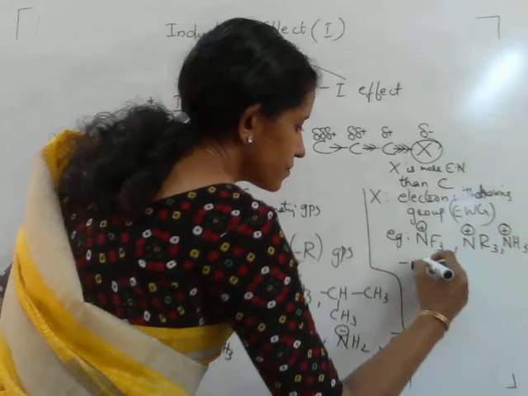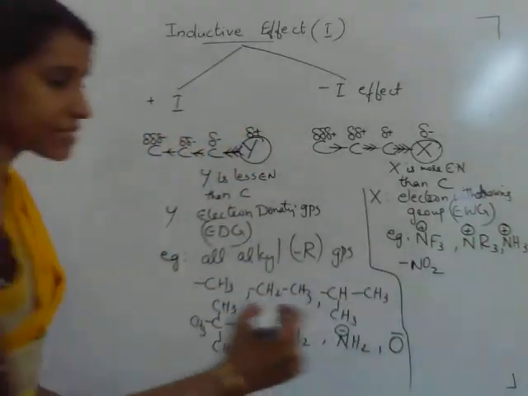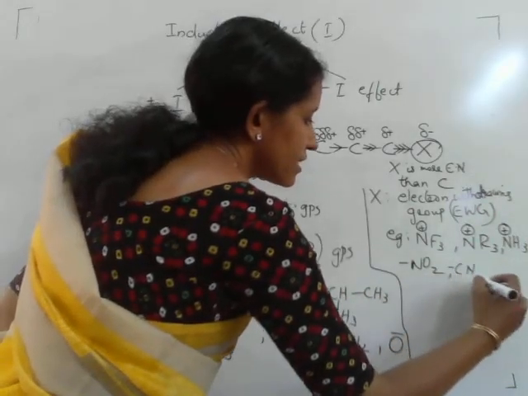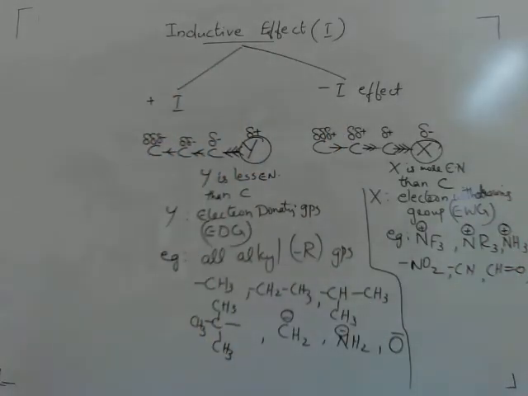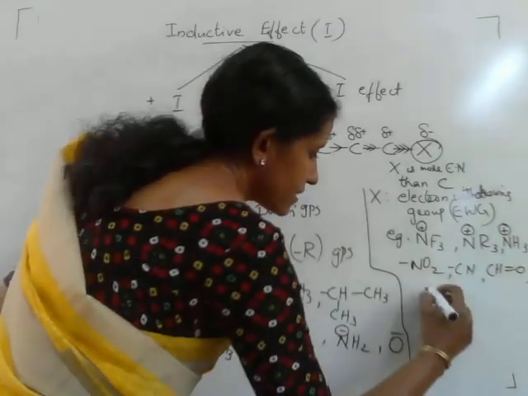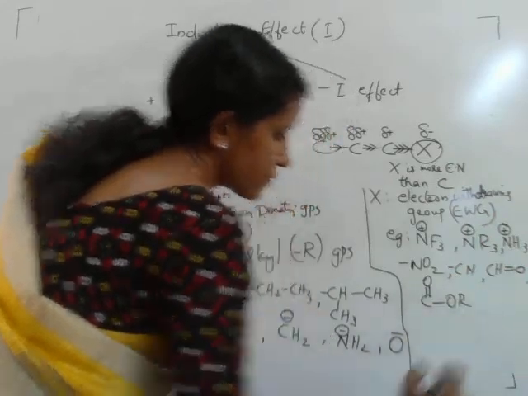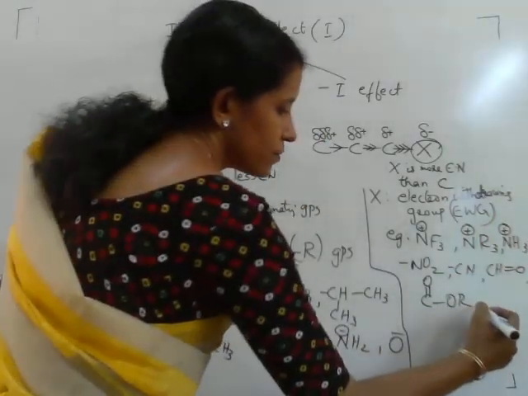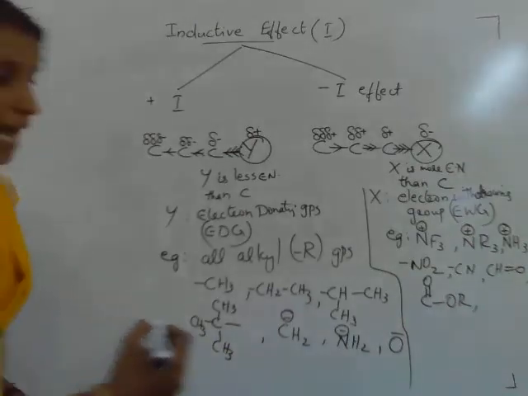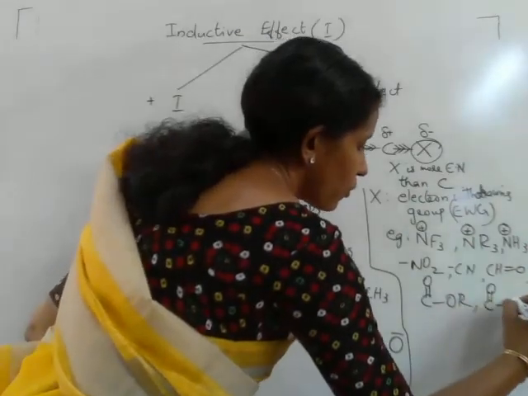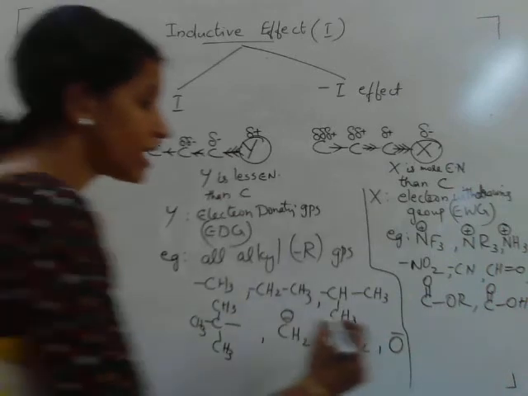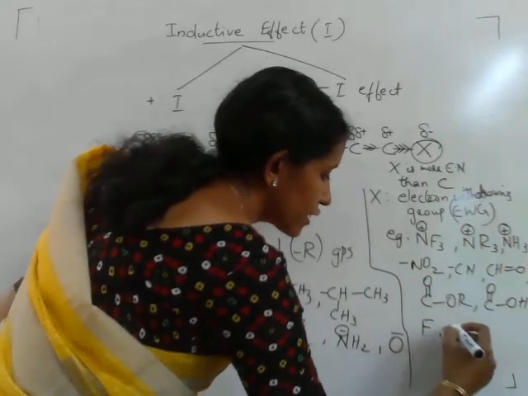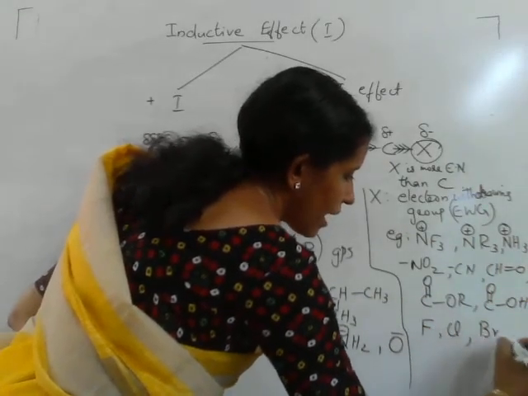NO2 group is electron withdrawing. Cyano group, then aldehyde, ester COOR group, acid group COOH. Then we have halogens: fluorine, chlorine, bromine, iodine.